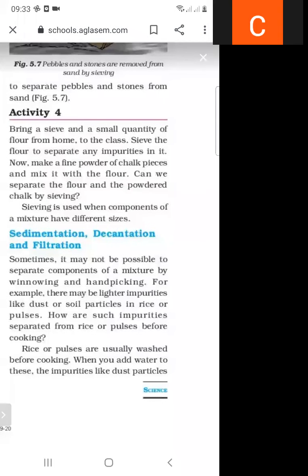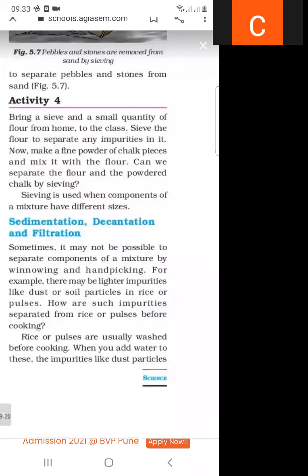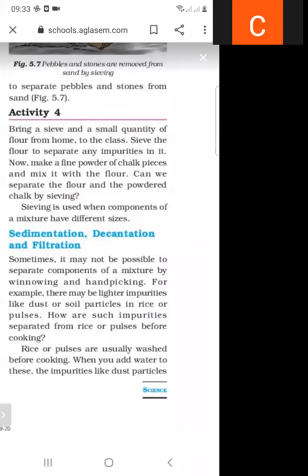How are such impurities separated from rice or pulses before cooking? How can we separate the rice or pulses when we cook the food? How can we separate these types of impurities? So what do you mean by sedimentation and decantation?